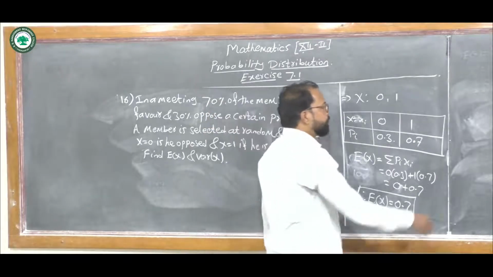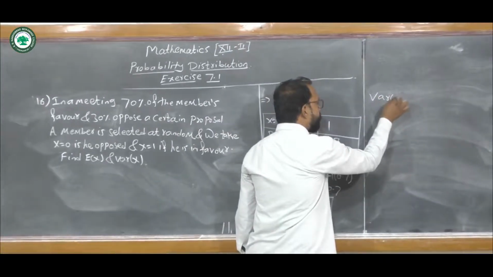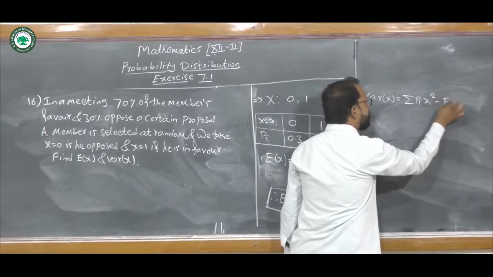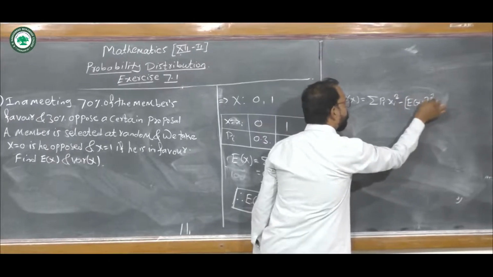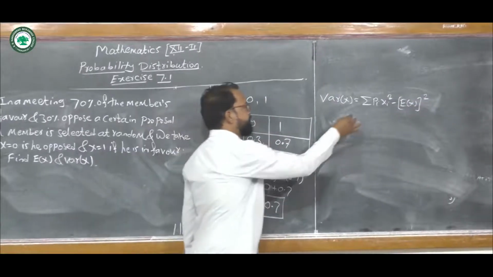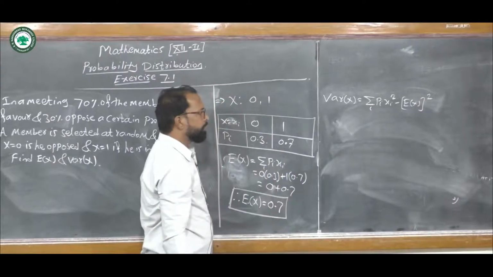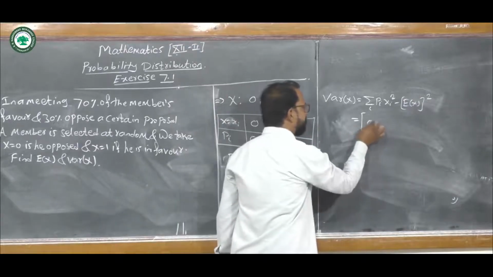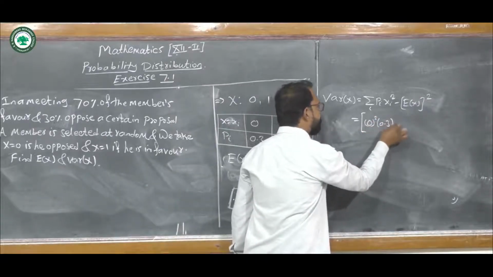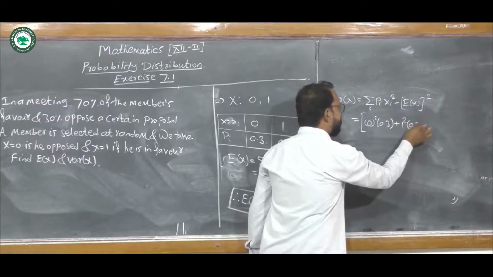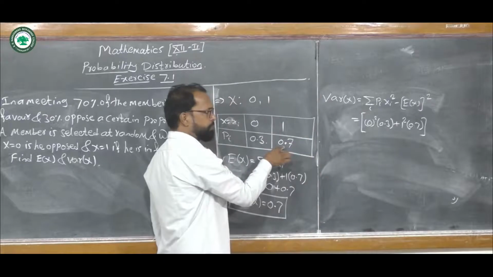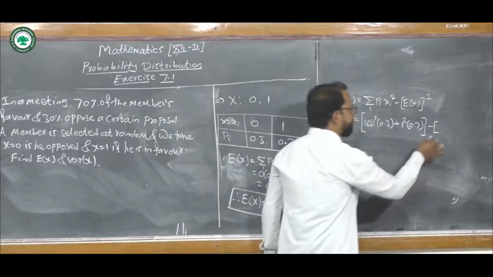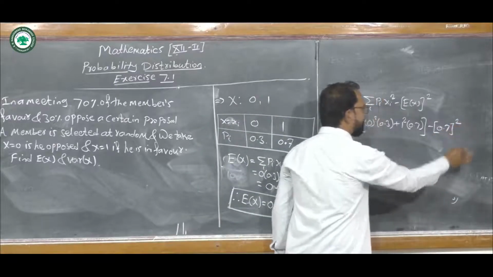Now, to find the variance of x, we know the formula: summation pi xi square minus the expected value square, where summation is taken over i. This equals 0 square into 0.3 plus 1 square into 0.7, minus the expected value squared, 0.7 square.